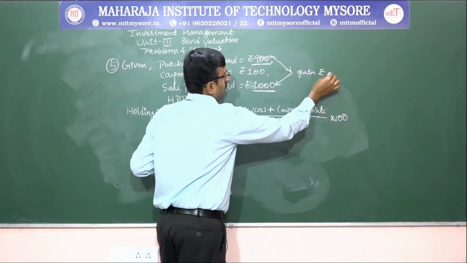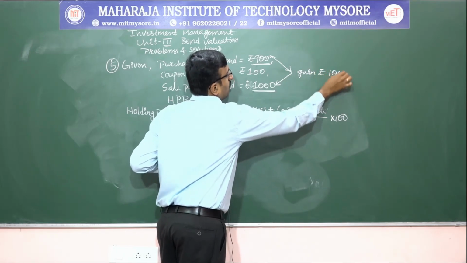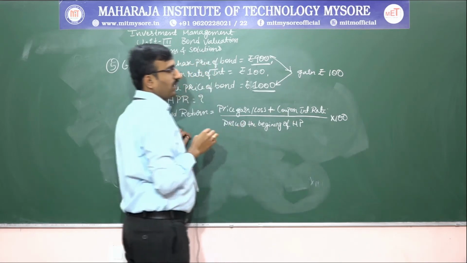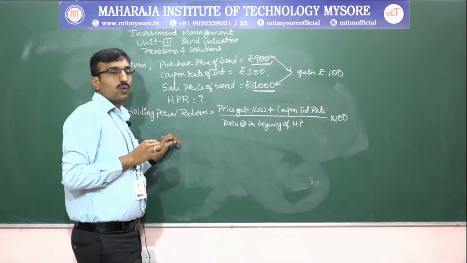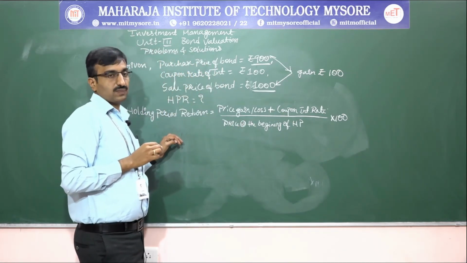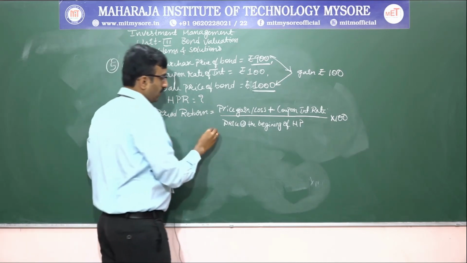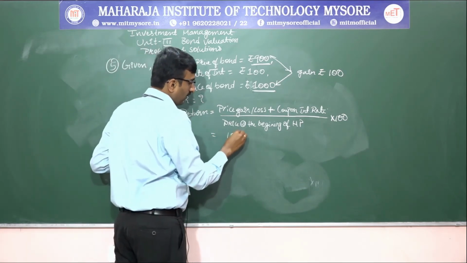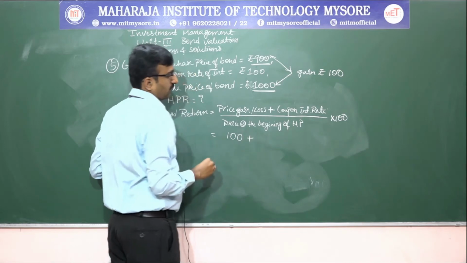We have a gain of 100 rupees. So, take 100 rupees as the price gain; we have a gain, we do not have a loss.